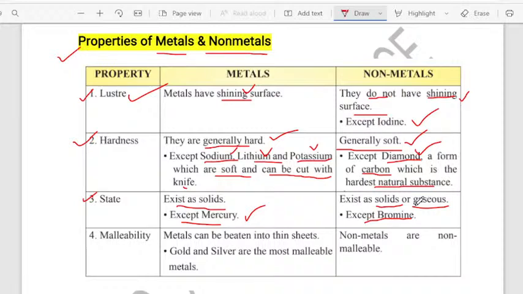So you want to know every property of the metals and non-metals, dear students. It is very, very important to know each and every property, because they may ask you a question in the examination based on any property. Okay, so it is very important to know the topics. Moving to next, malleability, a very important property, dear students. What is meant by malleability? Malleability is nothing but the property of metal which can be beaten into thin sheets.